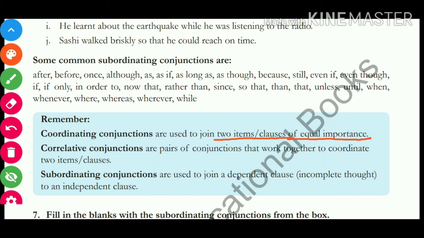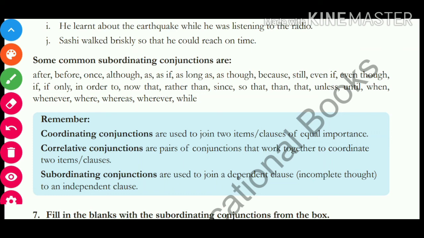Correlative conjunctions are the pair of conjunctions that work together to coordinate two items or clauses. ये पेयर ऑफ कंजंक्शंस है, जैसे कि both and, neither nor ये वाला. Subordinating conjunctions are used to join a dependent clause to an independent clause.